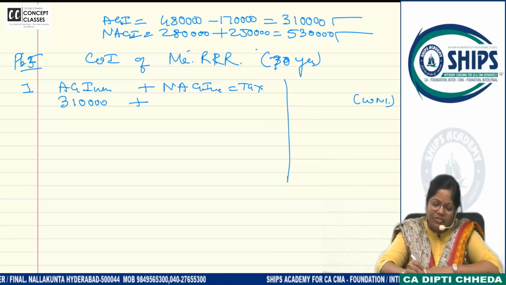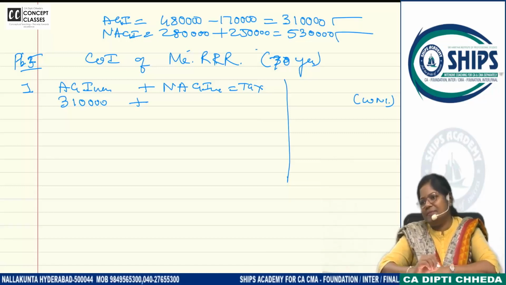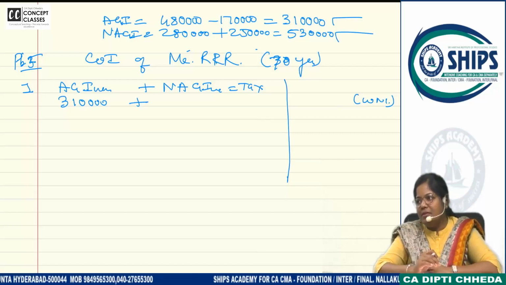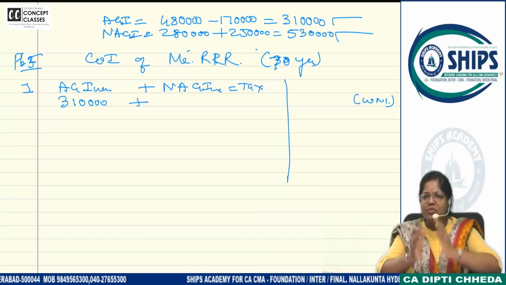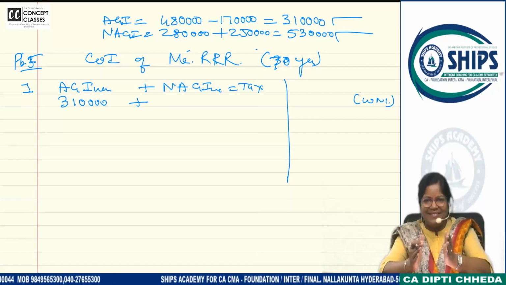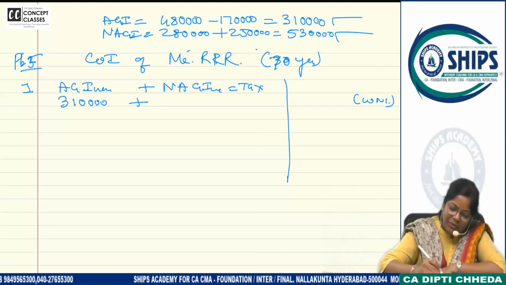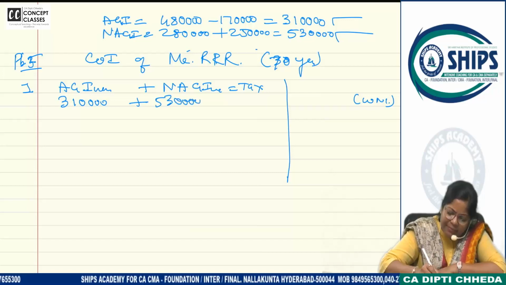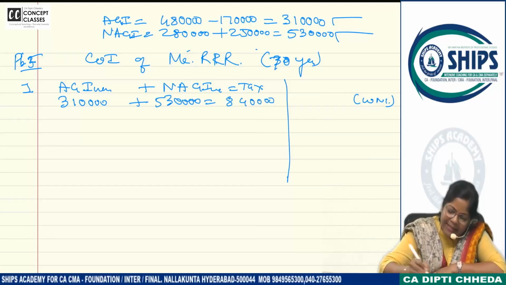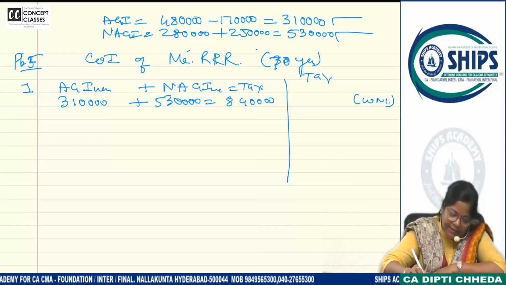So what is non-agricultural income? 530. What I missed and we were confused was I didn't do that computation. Chalo. Agricultural income 310, non-agricultural income 530. What is the total income? 8 lakh. We'll calculate the tax.